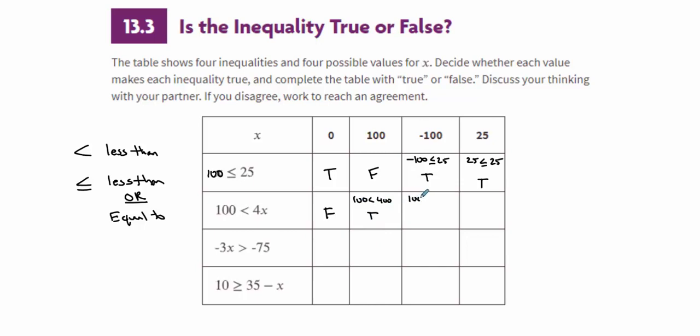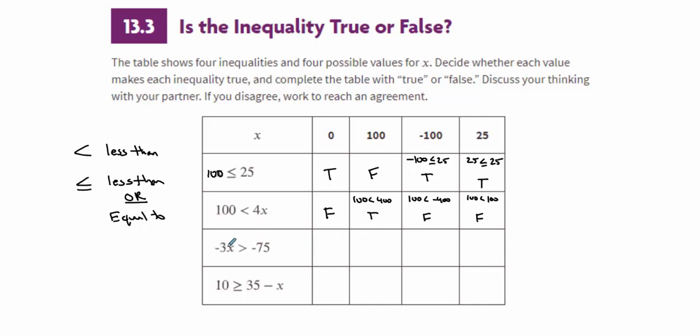Is 100 less than negative 100 times 4, which is negative 400? So that's false. 100 is greater than negative 400. And is 100 less than 25 times 4, which is 100? Is 100 less than 100? No. 100 is equal to 100.